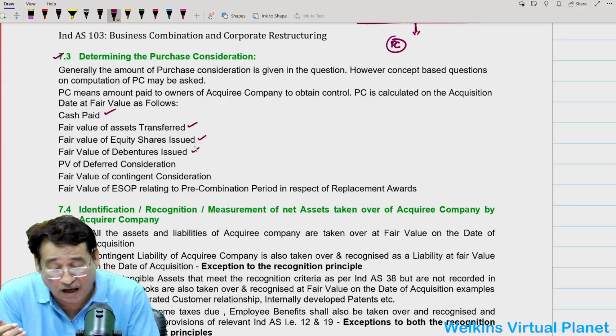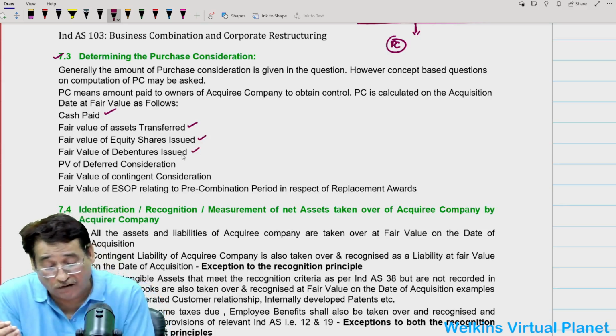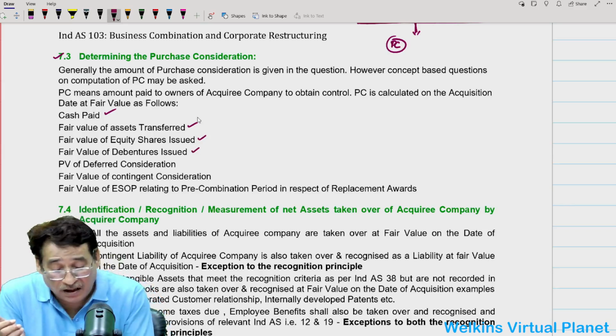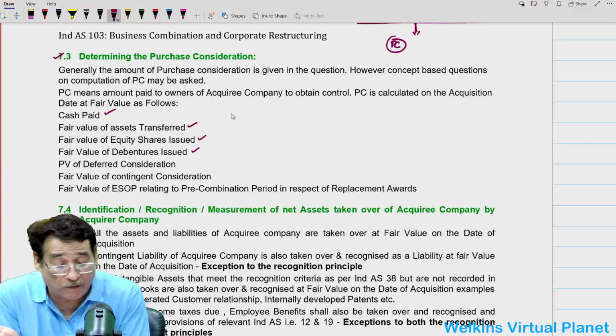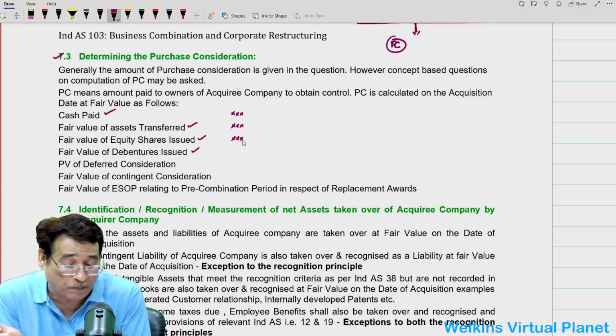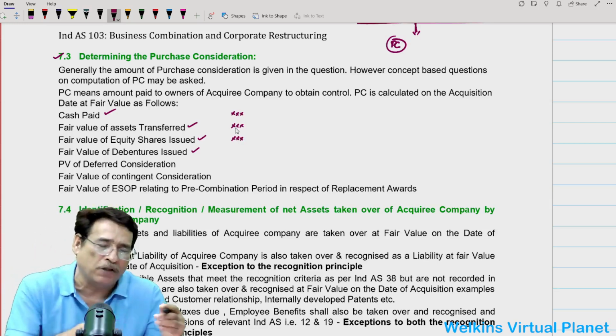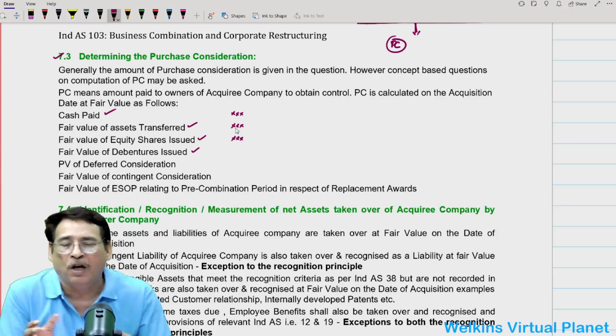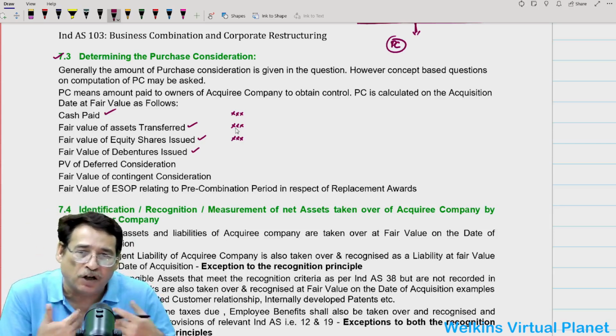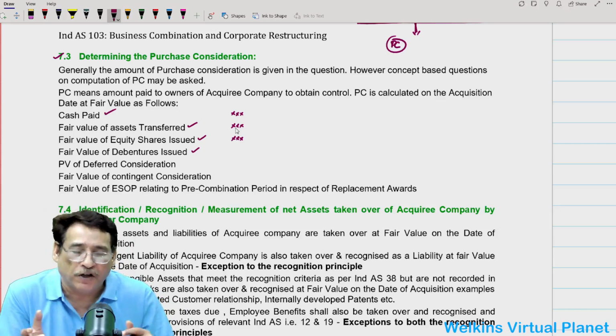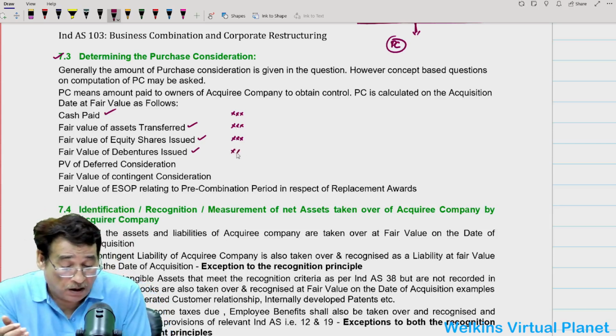In case you have issued some debentures, you will take the fair value of the debentures. These are quite easy, no problem. Whatever cash we have paid, whatever fair value of the assets we have transferred, because in order to pay the purchase consideration, we can discharge it by way of cash, by transferring our assets, or by transferring our equity shares or debentures, correct? These are the easy things, but there are some complicated things.